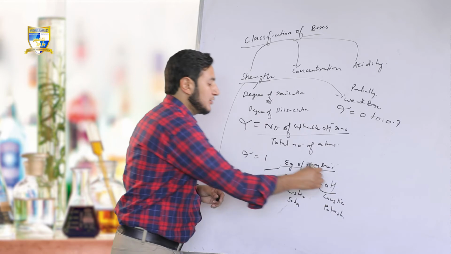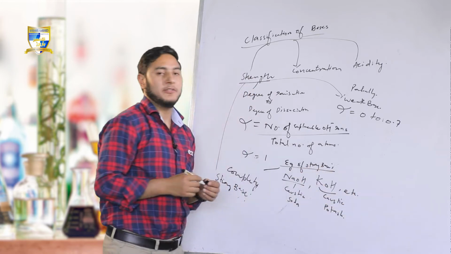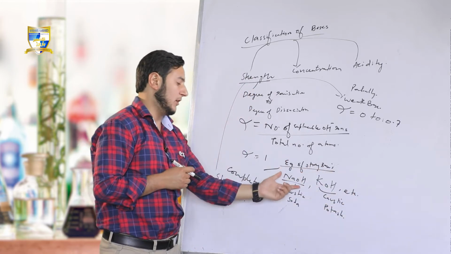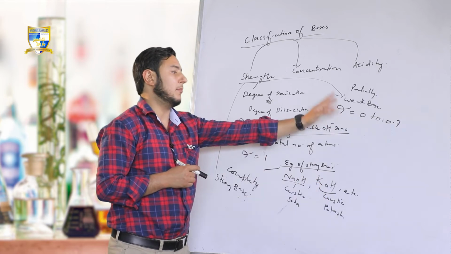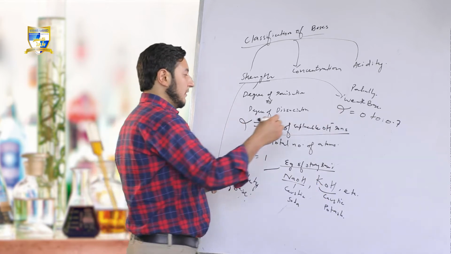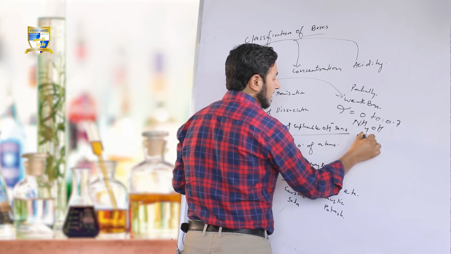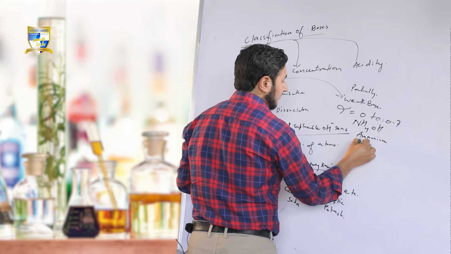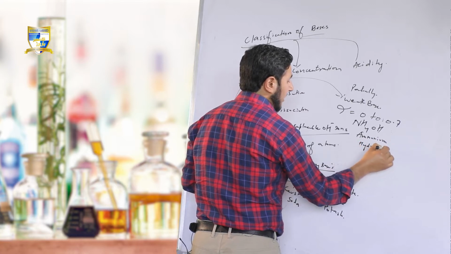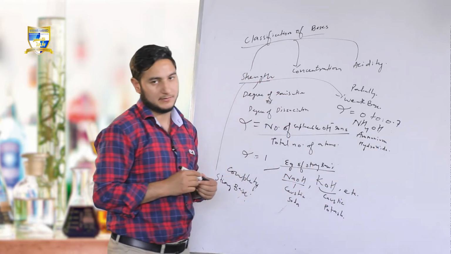There are many examples of strong bases, and these are two of them. Now, talking about weak bases, we have NH4OH, ammonium hydroxide, which is a weak base.